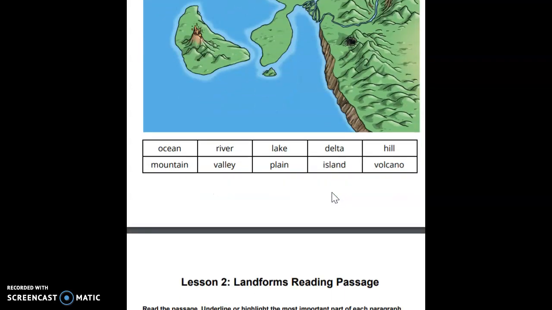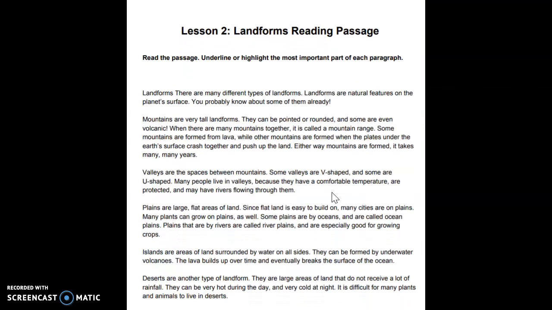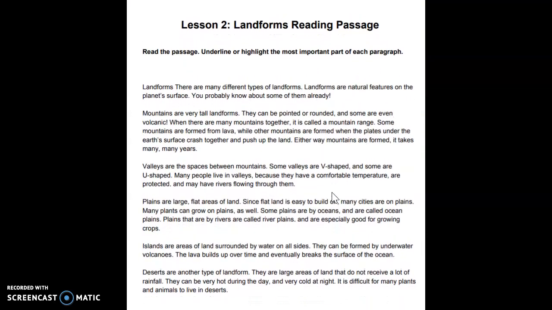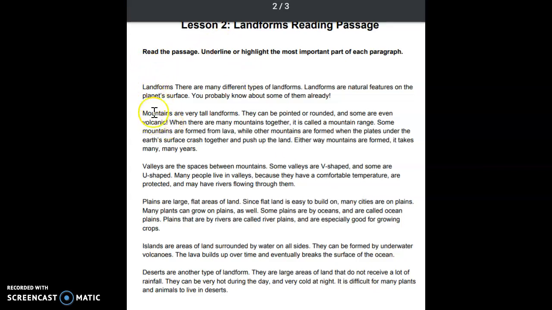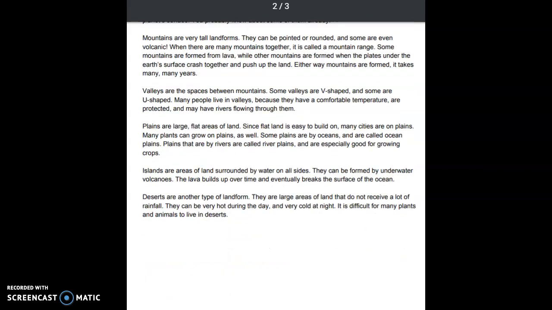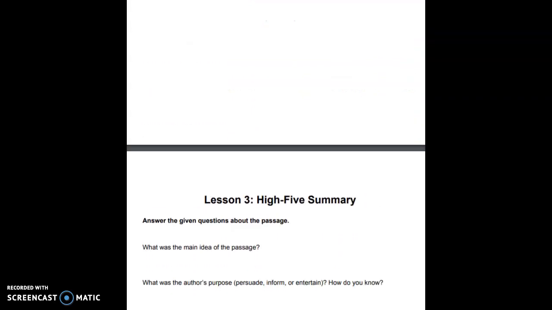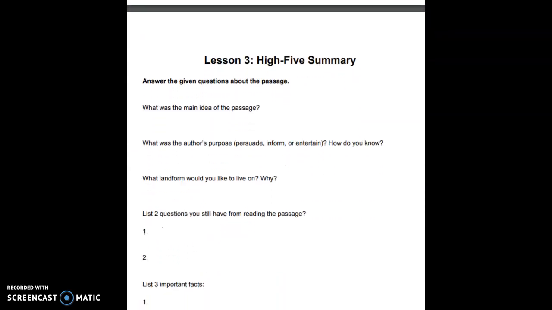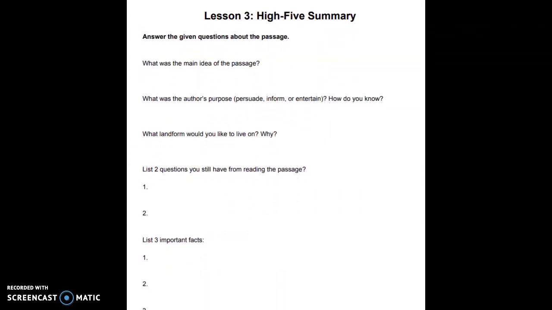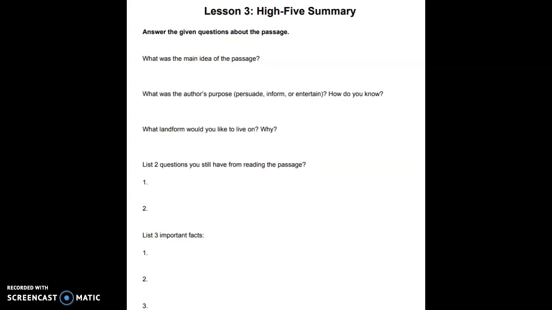If you've forgotten what some of those landforms are or what they look like, you may read on to lesson 2. And here you will see some of the descriptions of the different landforms to help you label. Once you're finished reading the passage, there is a high five summary so that you can summarize this package.